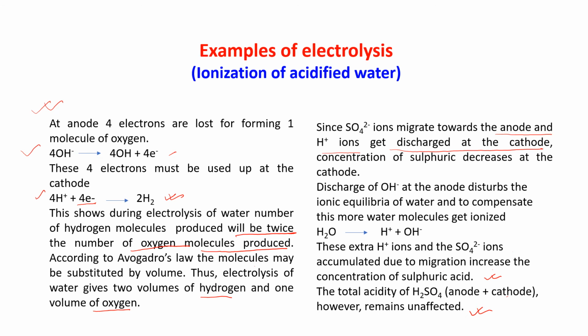Okay, now in the next slide I am just showing you the ionization of 4 water molecules. Now the formation of 2 volumes of hydrogen and 1 volume of oxygen from 4 molecules of water, I am just showing you how it is happening. I am having 4 water molecules. So each water molecule gets dissociated, H2O will dissociate into H plus and OH minus. Okay, like this I am having 4 water molecules.